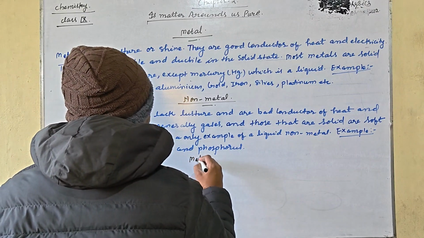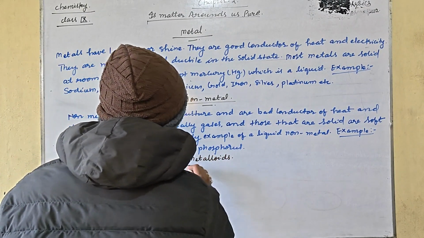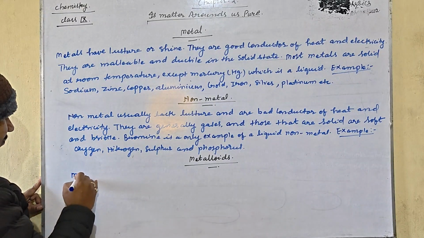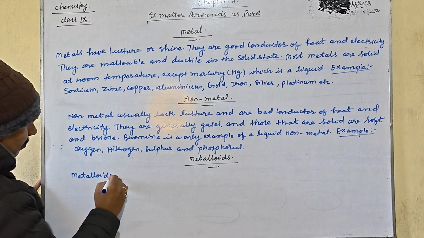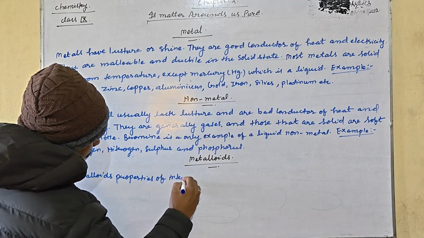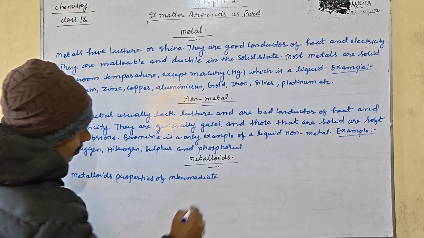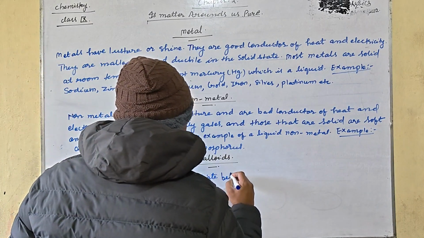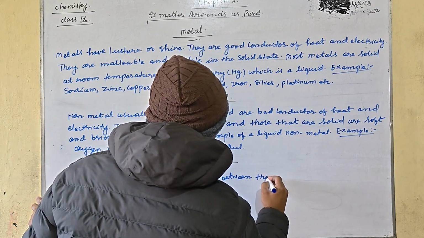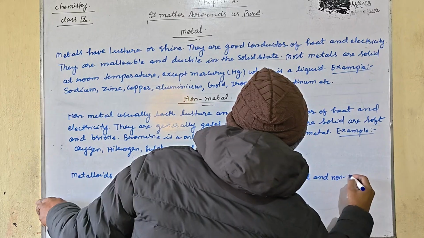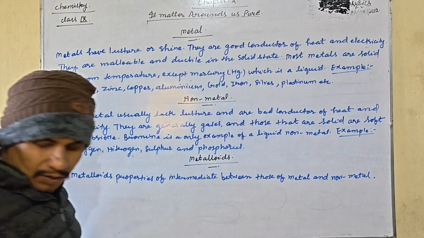So my dear student, the last topic of today is the metalloid. What do you mean by the metalloid? The substance which has the properties of both metal and non-metal is called a metalloid. Metalloids have properties intermediate between those of metals and non-metals.